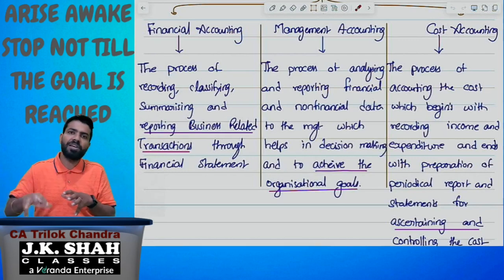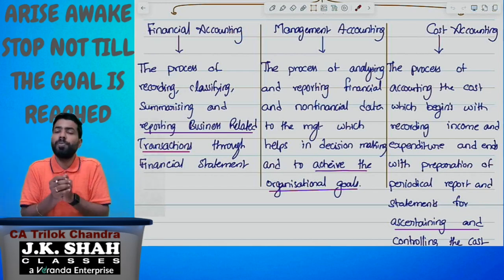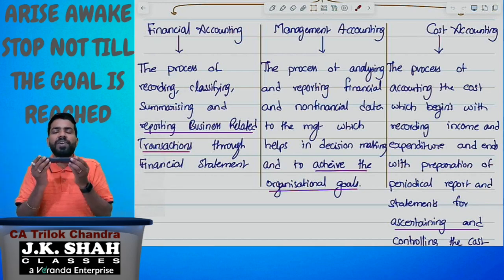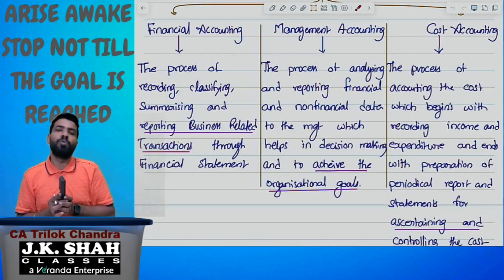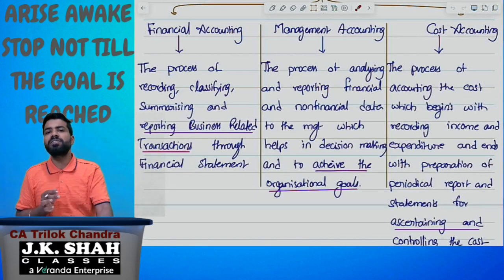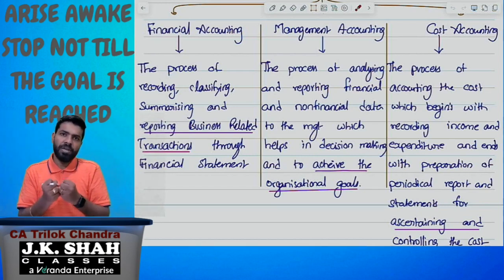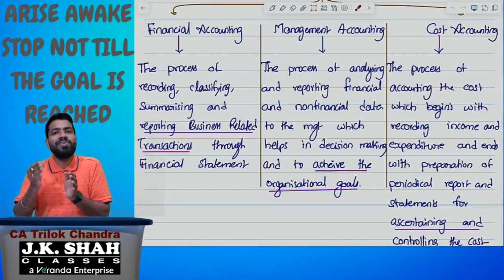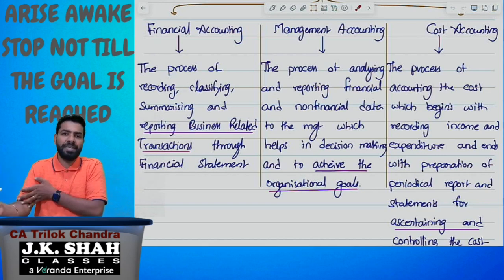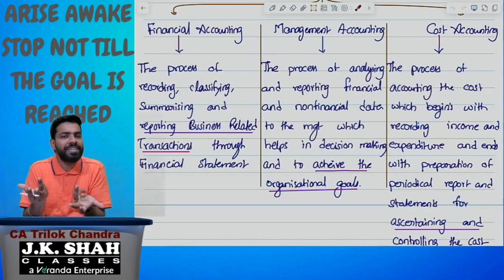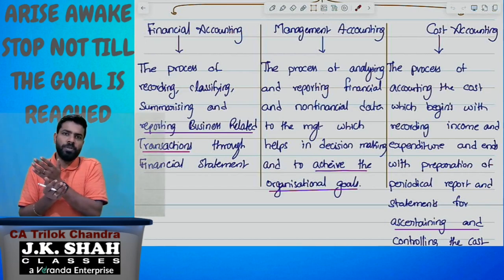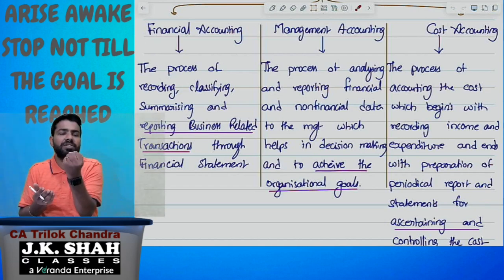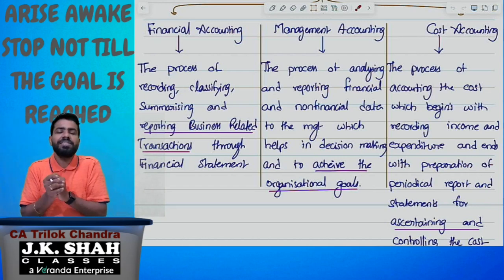When it comes to cost accounting, it is all about ascertaining and controlling the cost. The main purpose of the cost accounting system is ascertaining the cost. What do you mean by ascertaining the cost? Suppose you are manufacturing this remote, we need to know what is the cost incurred to manufacture this remote. That is called ascertaining the cost. And controlling the cost: whenever there are some non-value added activities performed in the company, which do not have any value addition, such activities we need to identify and remove. By removing them, the company can save cost, which is called controlling the cost. This can be done only in cost accounting.